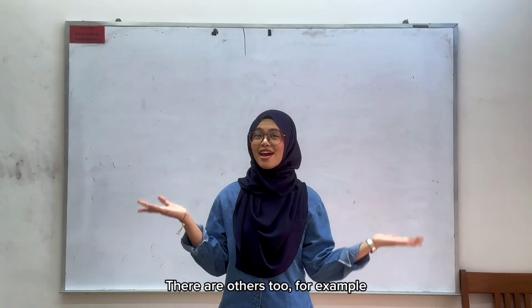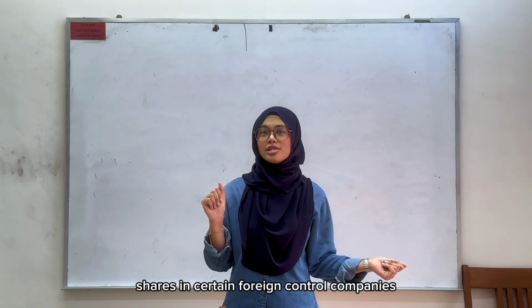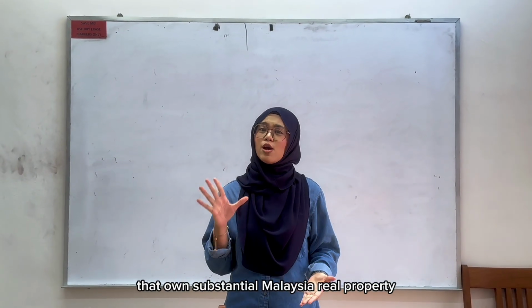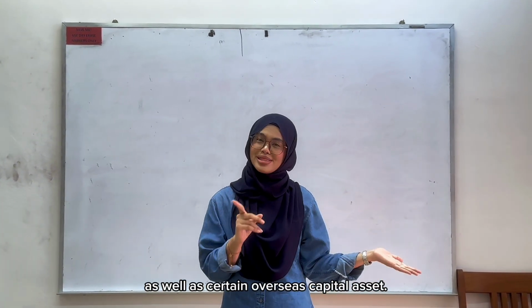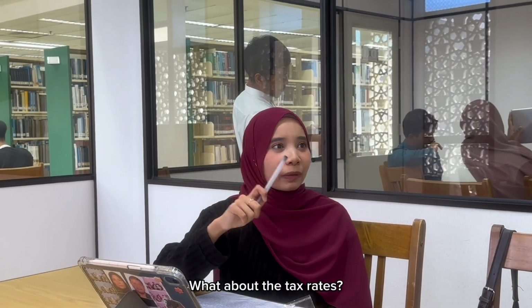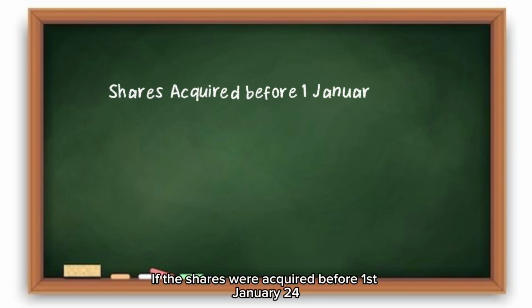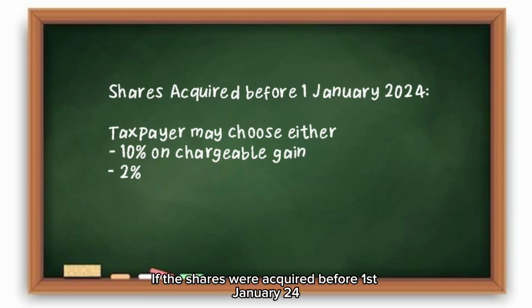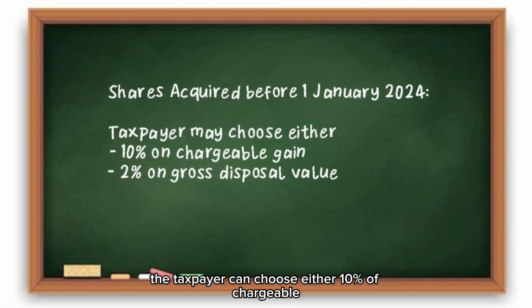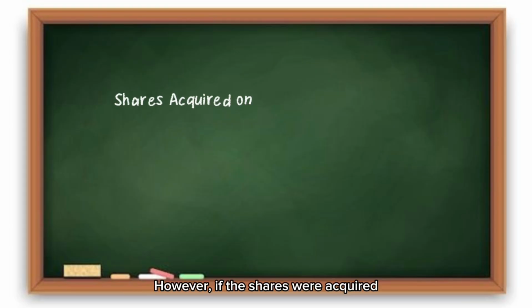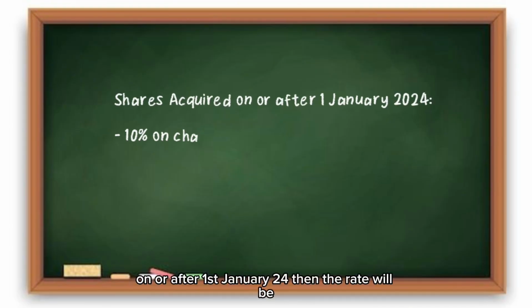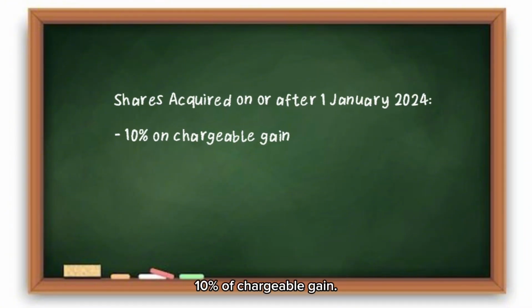Only that? There are others too. For example, shares in certain foreign-controlled companies that own substantial Malaysian real property as well as certain overseas capital assets. Interesting. What about the tax rates? If the shares were acquired before 1st January 2024, the taxpayer can choose either 10% of chargeable gain or 2% of gross disposal value. However, if the shares were acquired on or after 1st January 2024, then the rate will be 10% of chargeable gain.